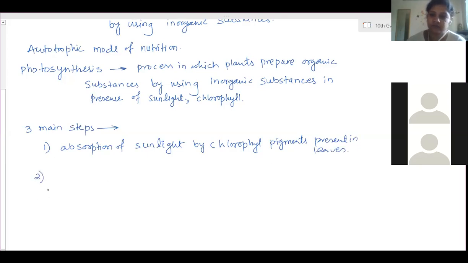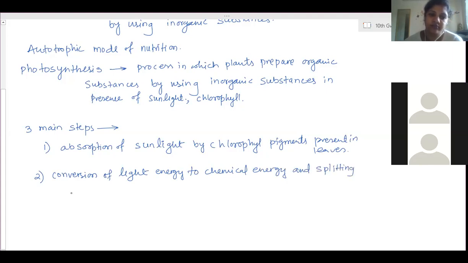Second, conversion of light energy to chemical energy and splitting of water molecules into hydrogen and oxygen. Conversion of light energy to chemical energy and splitting of water to form hydrogen ions and oxygen gas.